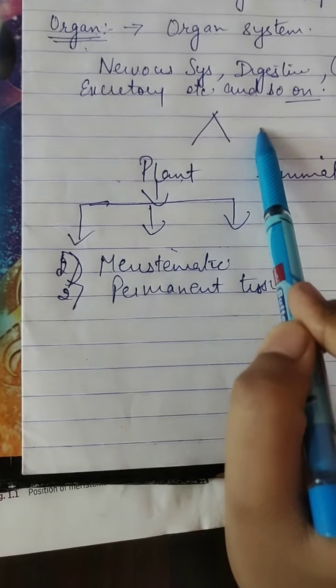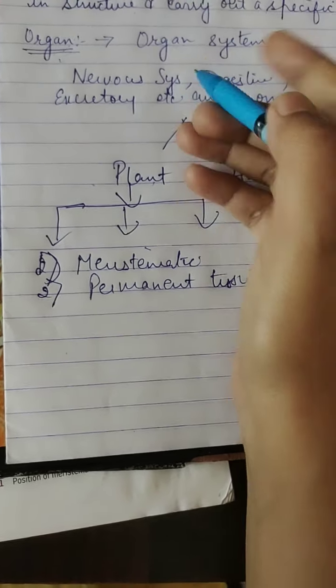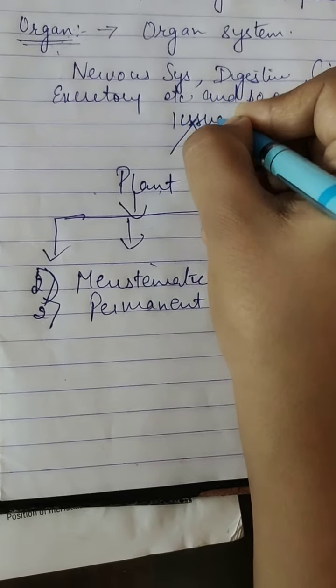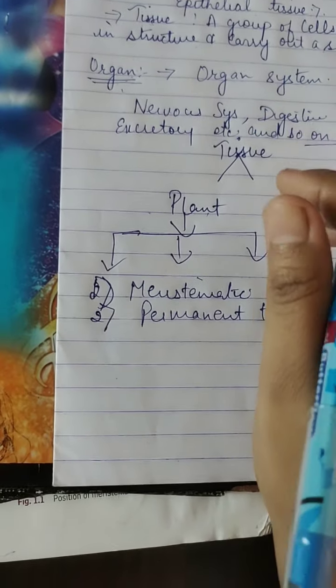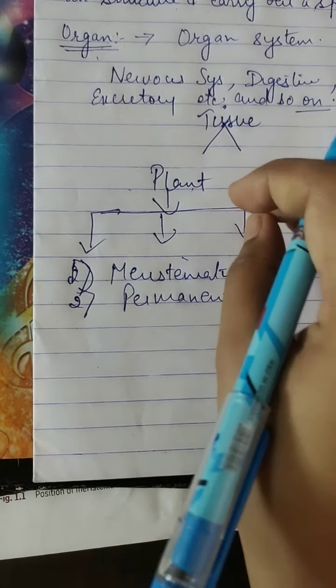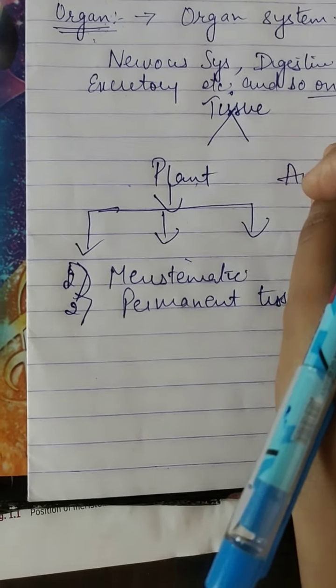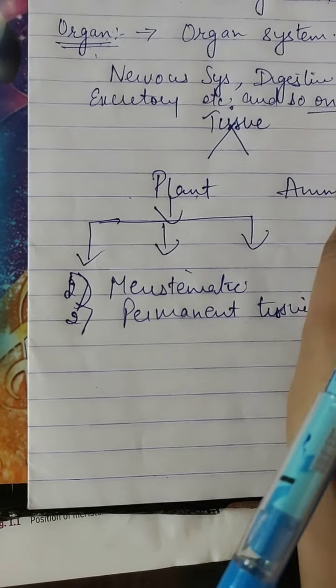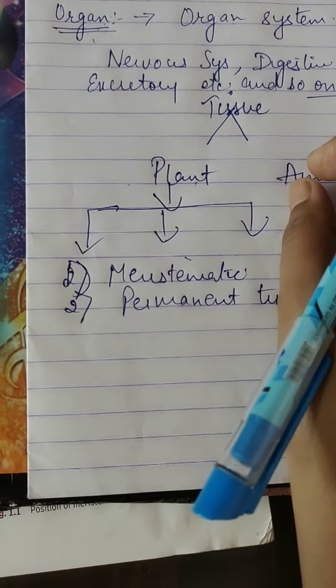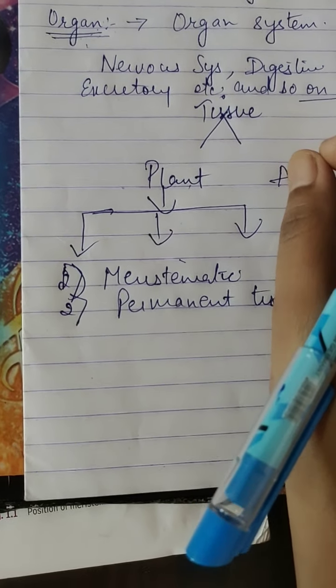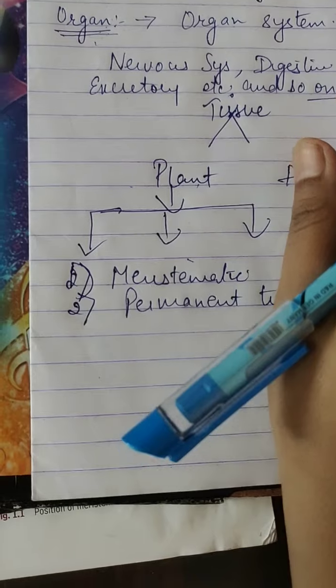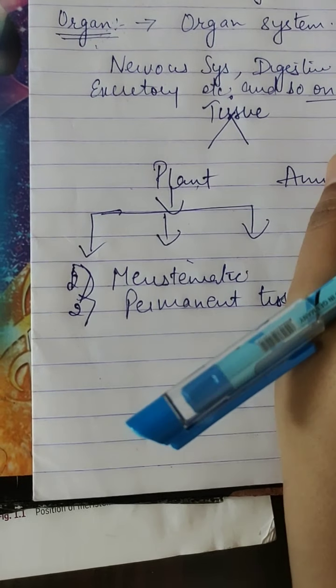So now let's begin with the next topic, that is the categories of tissue. As we know that all organisms, that may be plant, that may be animal, are made up of cells, and cells further form tissues. So here in this chapter we will discuss both types of tissue, plant tissue as well as animal tissue.